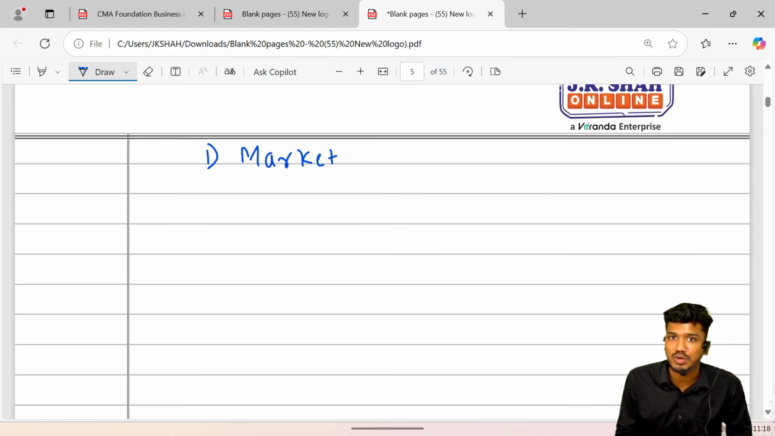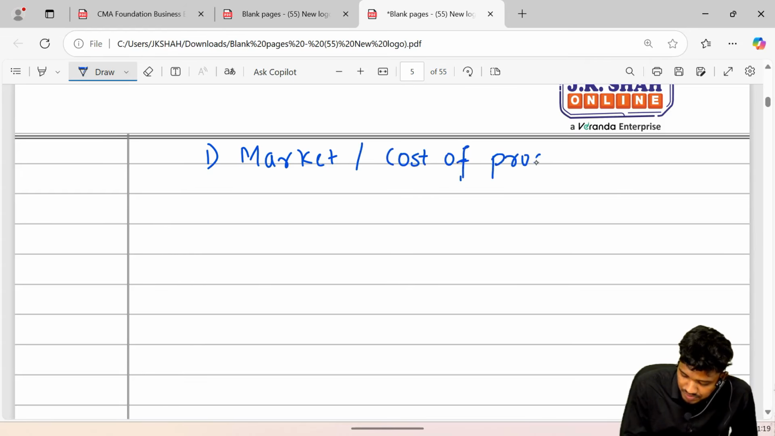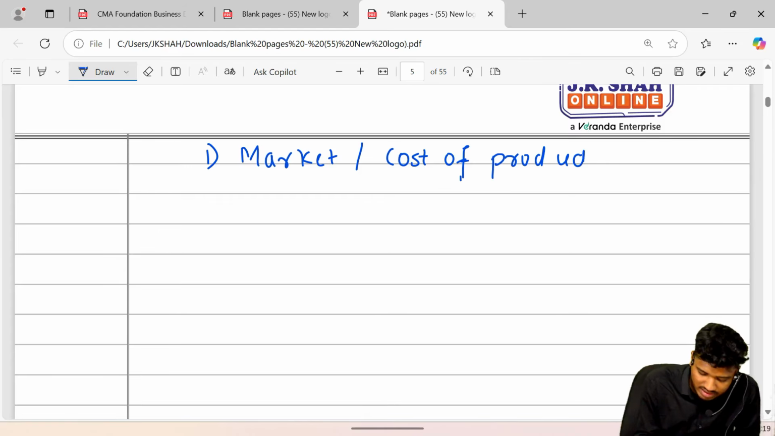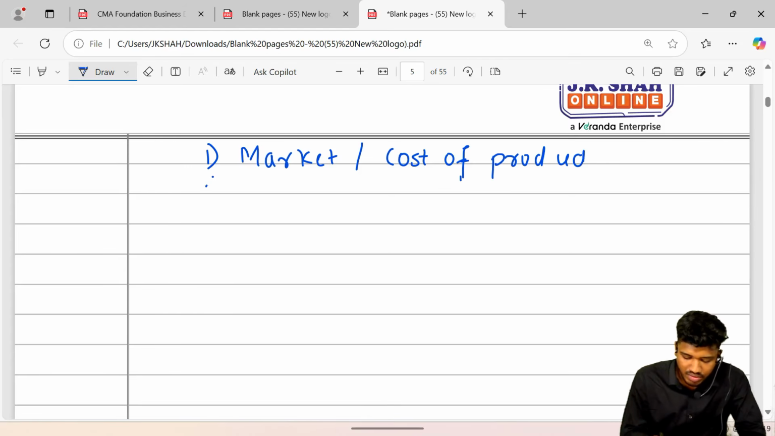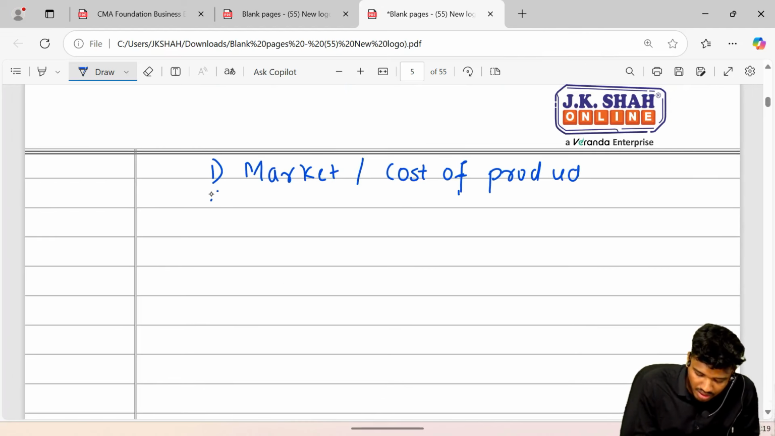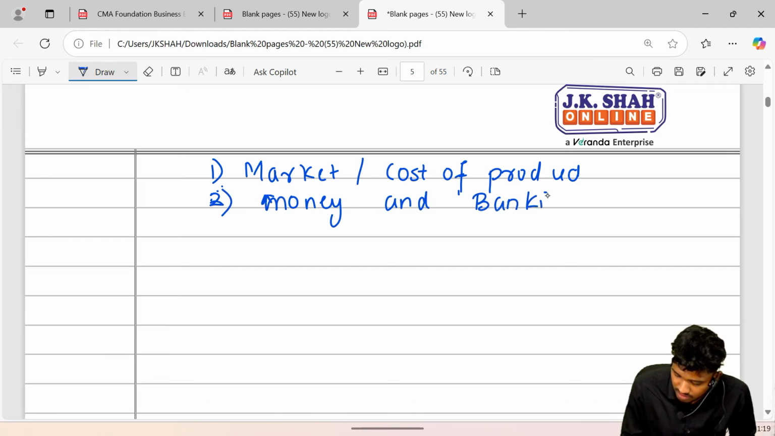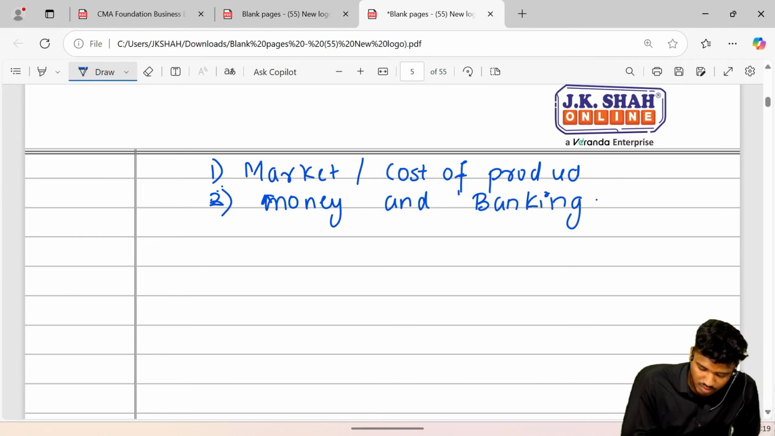First, I'm going to cover the market. Along with the market, I'm going to cover the cost of production too, so that is the thing I am going to teach you together. Next, we're going to study the concept of cost of production. Along with that, the next concept would be money and banking. Next, we're also going to cover something called basic concepts.